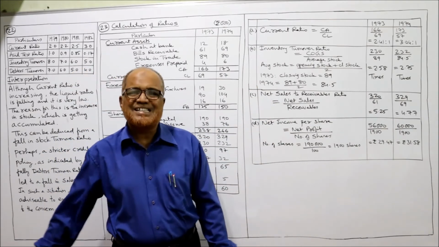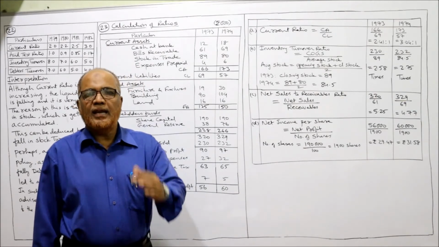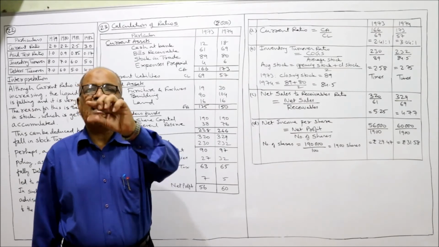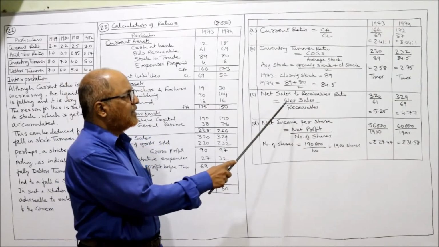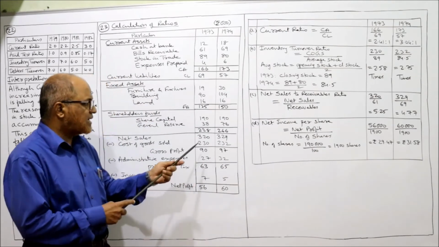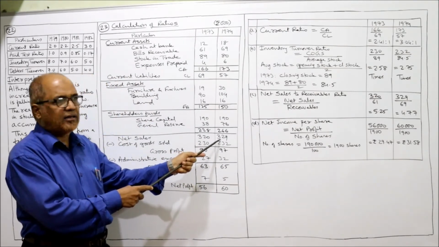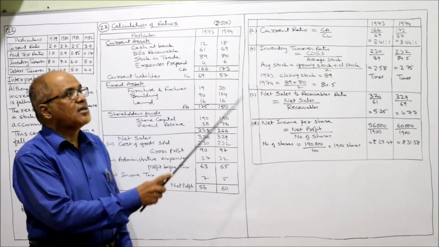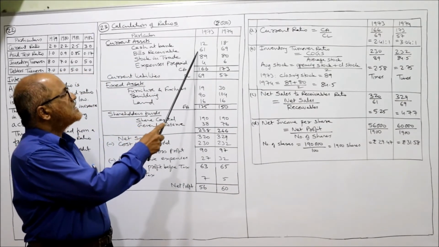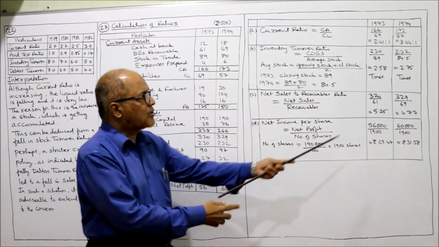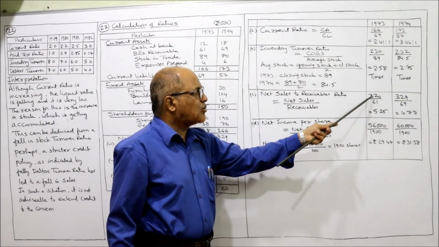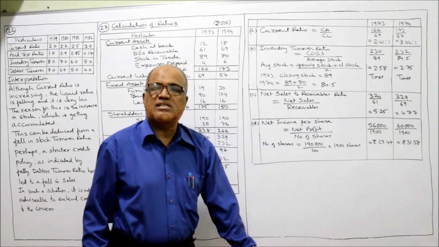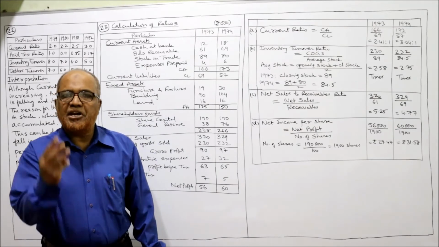Next ratio is net sales to receivables ratio. The formula is net sales by receivables. We have net sales 320 and 329. Divided by receivables. Receivables we have bills receivable 61 and 69. Divide 320 by 61, 5.25. And here 329 by 69, 4.77. That's it. Three ratios we have completed.